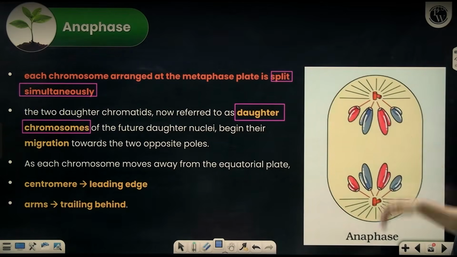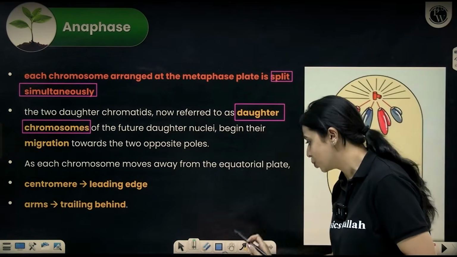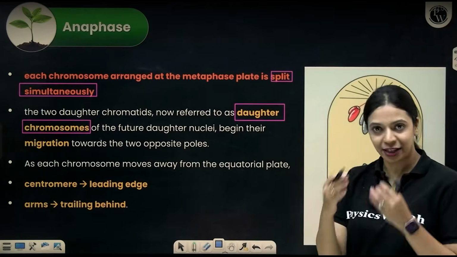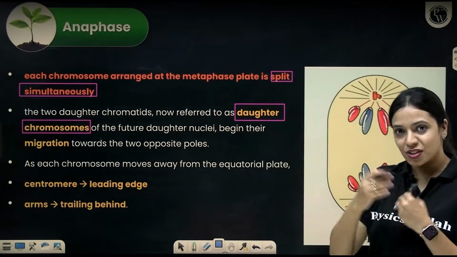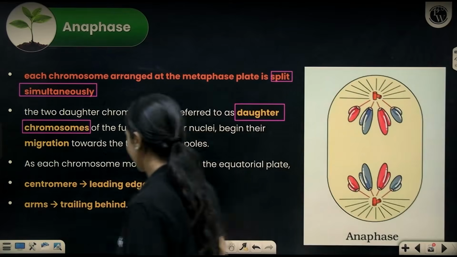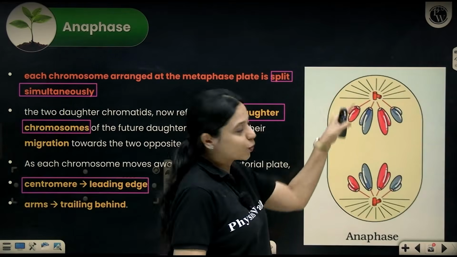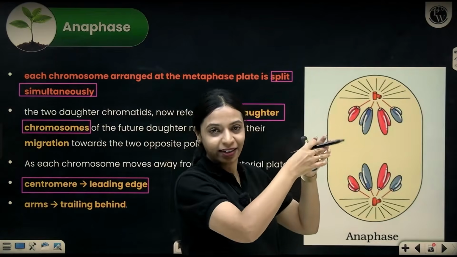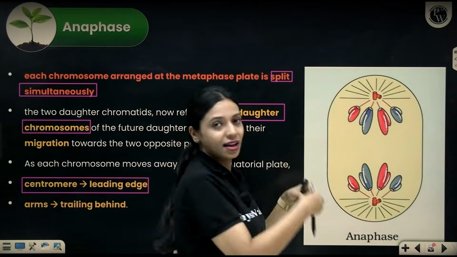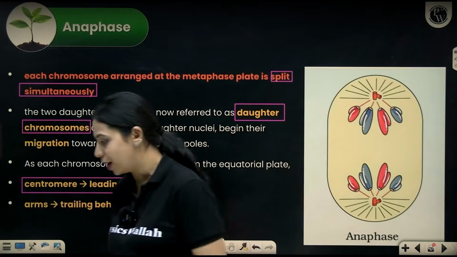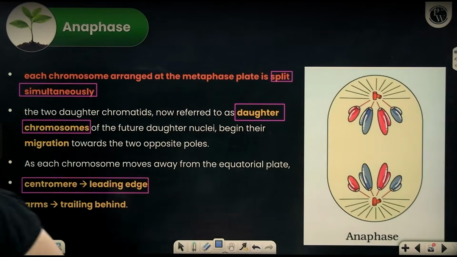When it's getting pulled towards the opposite poles, since the microtubules are attached to the chromosome by the kinetochore, which is present adjacent to the centromere, it will appear like the centromere is moving towards the pole. It's in the leading end and the two tails are trailing behind. It's very similar to how, if you have a piece of cloth, I can show it with you.